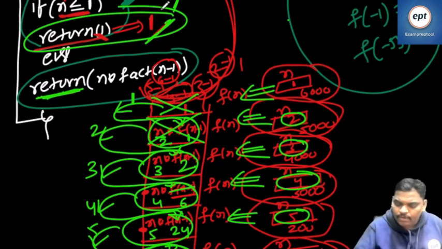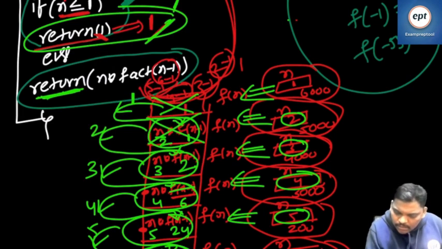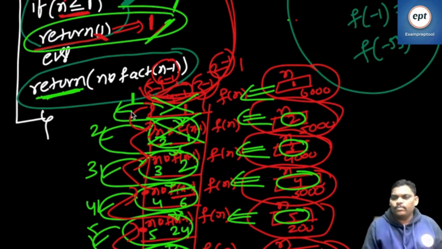So I will write this also. Red color I am writing. See, this is red color. You will go here. This is red color. It will go here. This is red color. Right? Whenever the termination condition happens, green color comes down.